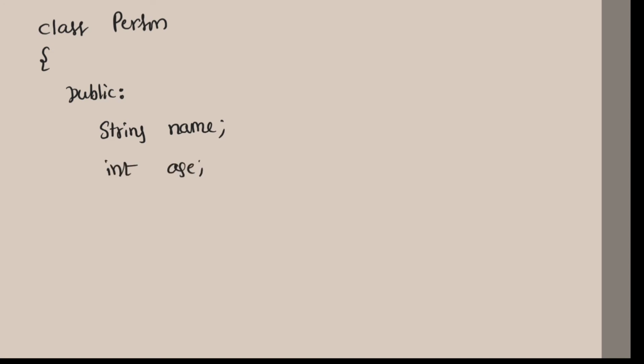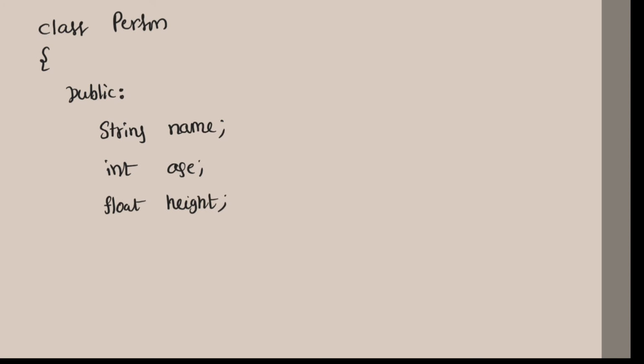See, the program is like this. Class, we can take Person, so we have to define an access specifier like public, and string name of the person, we are not assigning any value yet, then int age of the person, and float or double, we can take anything, float height, total 3 values.